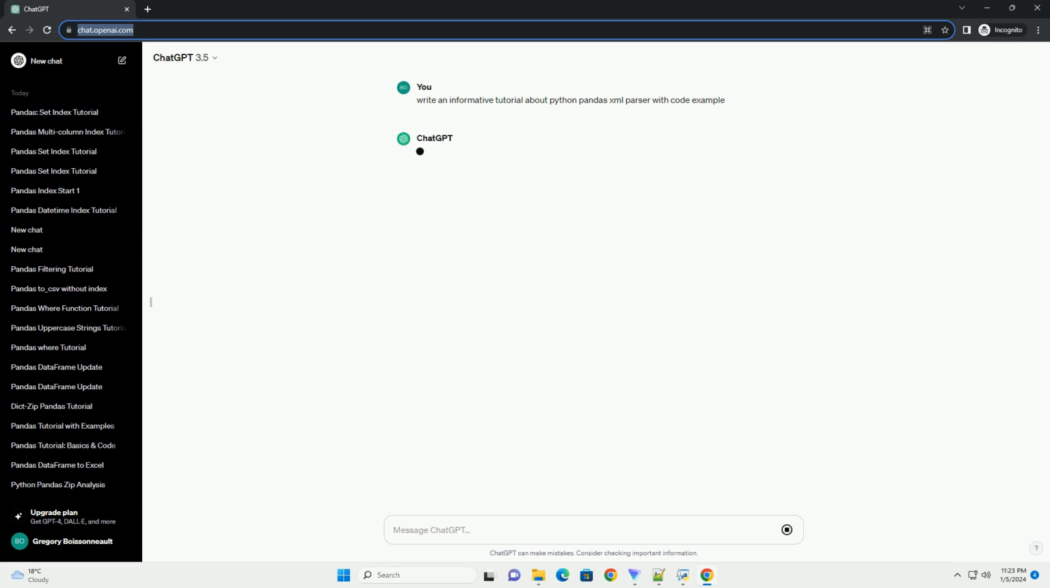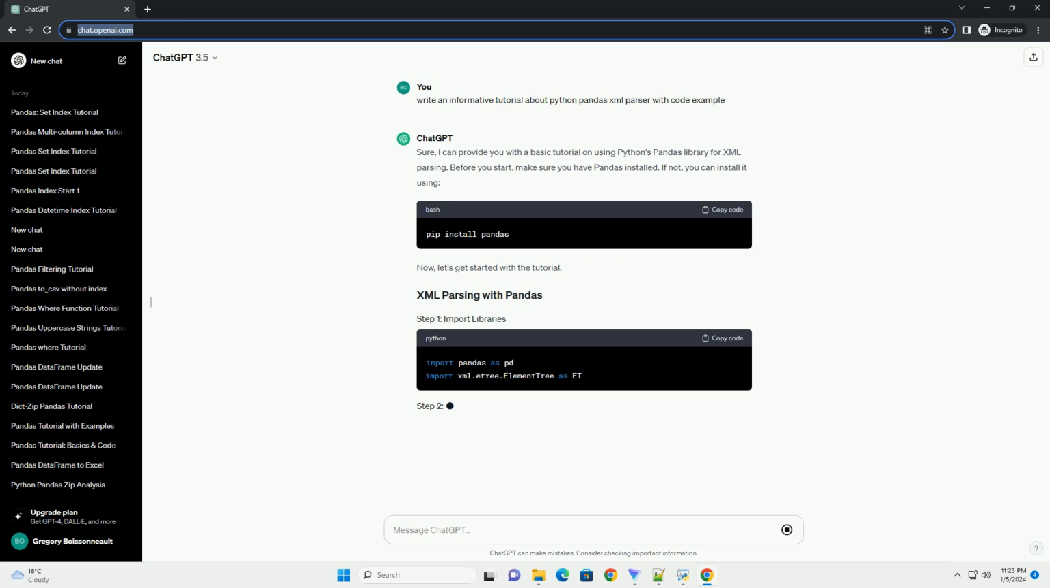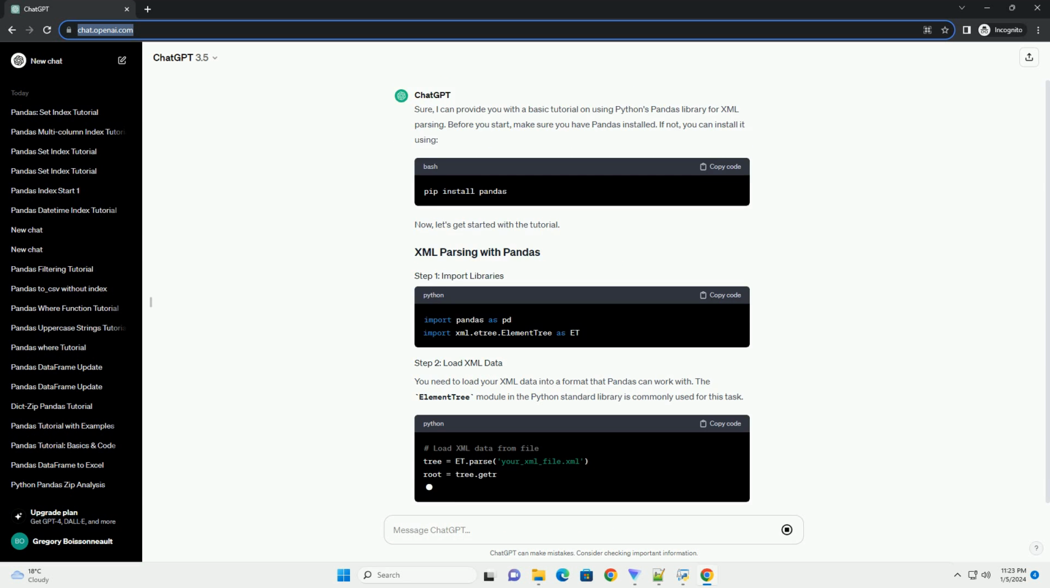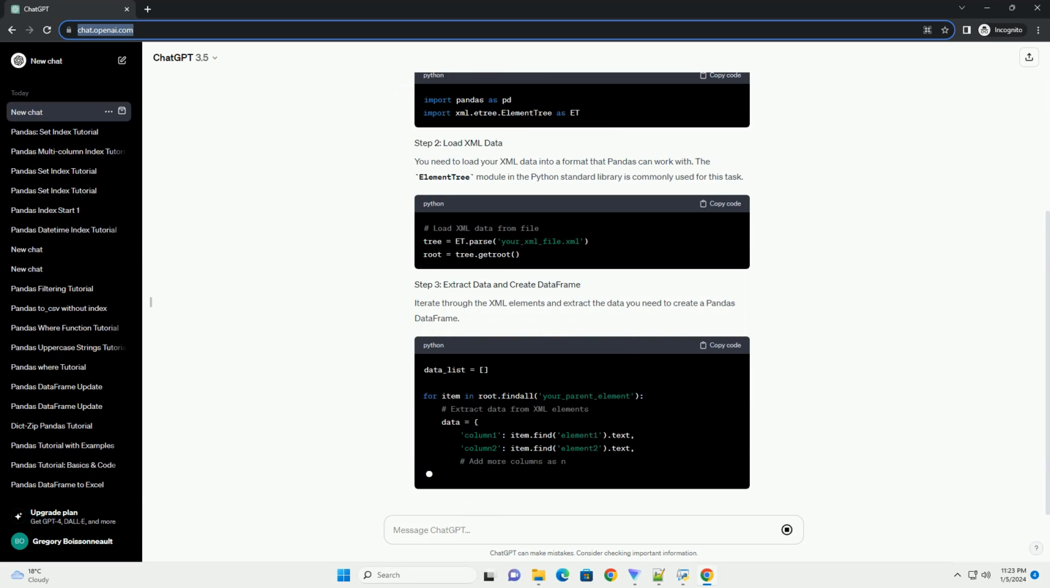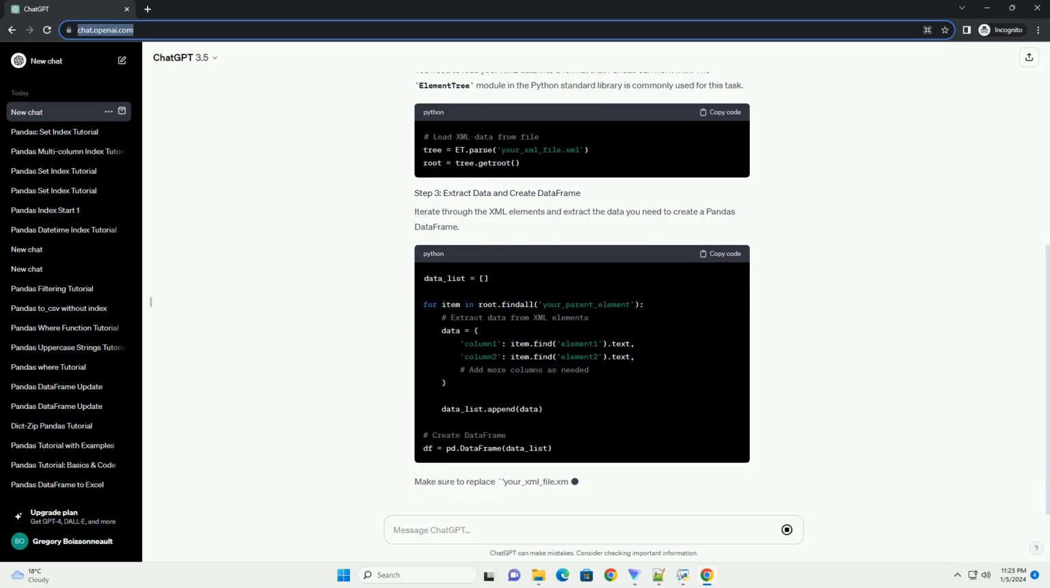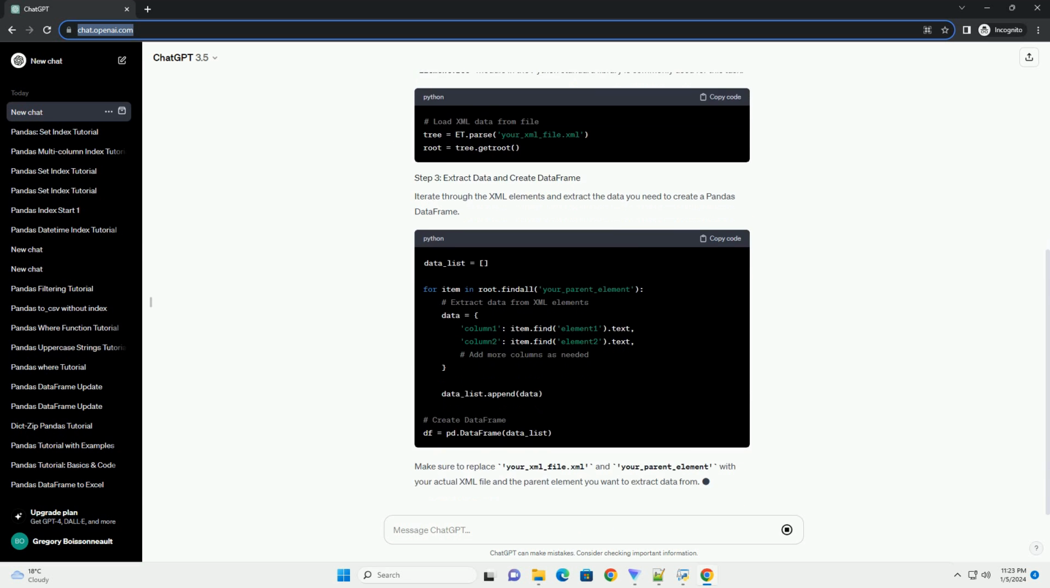Sure, I can provide you with a basic tutorial on using Python's pandas library for XML parsing. Before you start, make sure you have pandas installed. If not, you can install it using pip. Now, let's get started with the tutorial.